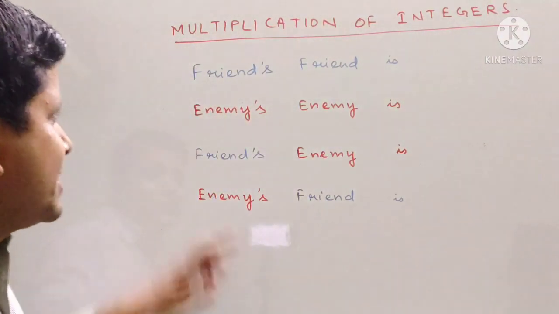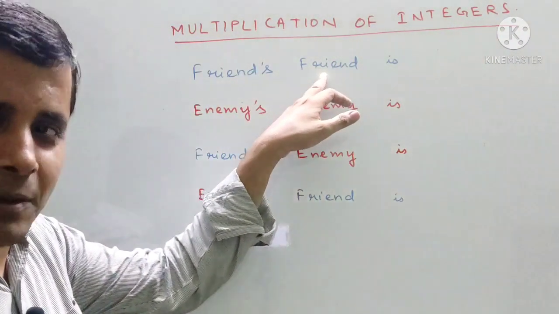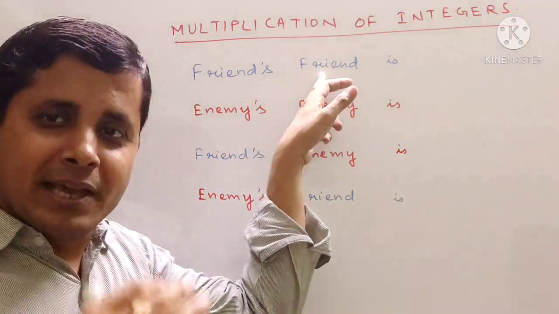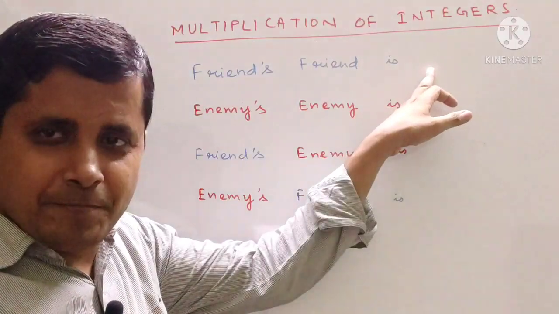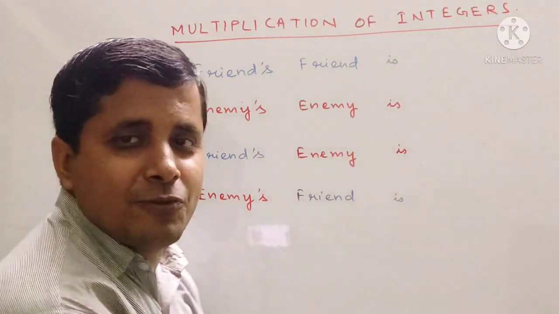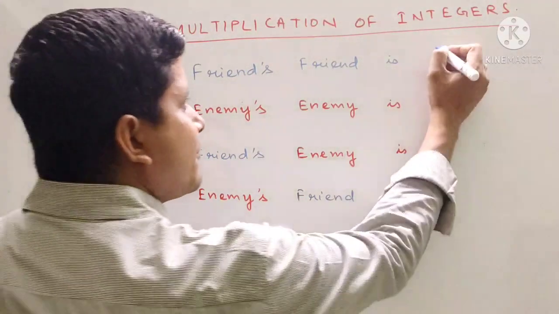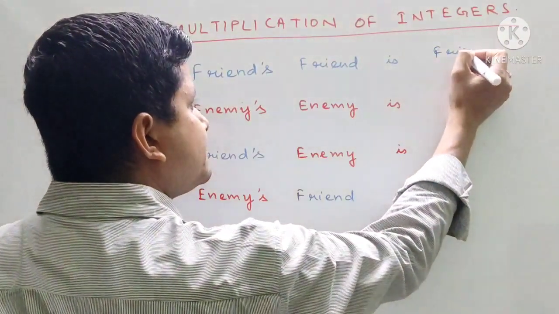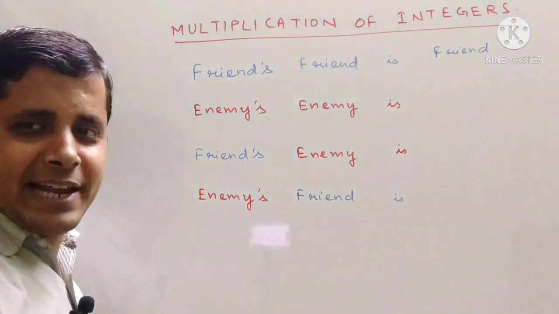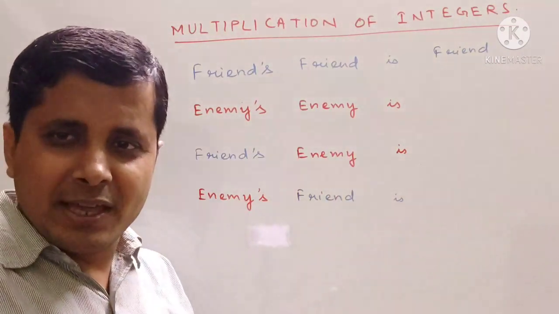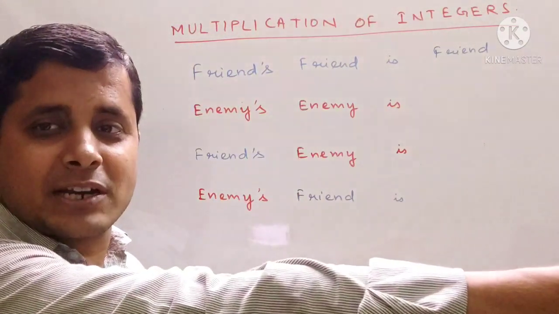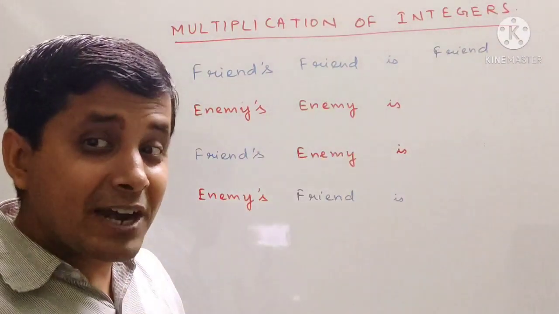So here you see friend's friend. Suppose we are having one friend, his friend. So our friend's friend will be our what? He will be our friend. So friend's friend will be our friend. Correct? Okay. Next, enemy's enemy. Suppose we are having one enemy and his enemy, that particular country's enemy, will be our friend or not?